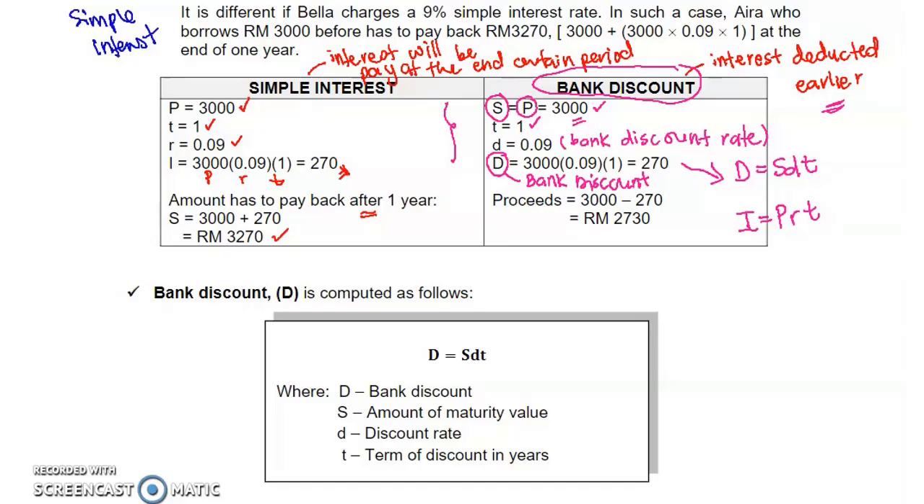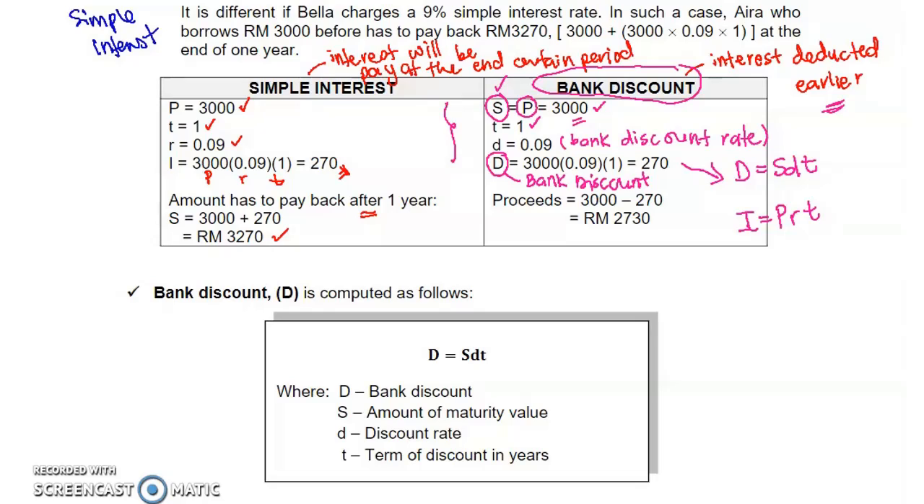Okay, so that's why I put here S equal to P. Remember, under bank discount, we have value S. Value S is actually how much that we borrow. That one is for bank discount only. So here, if you compare formula D and I, it is the same concept actually.